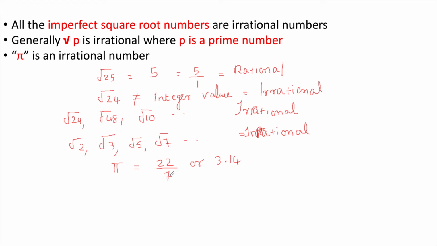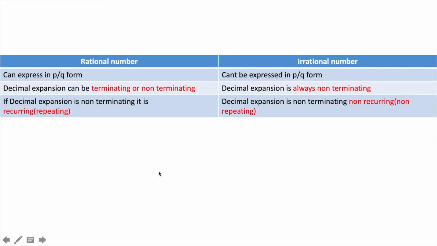Actually, this 22 by 7 value we take approximately for easier calculation in mathematics. It's not the exact value of pi. So again, pi we can never express in p by q form. So pi is an irrational number. Okay, so these are some examples of irrational numbers.